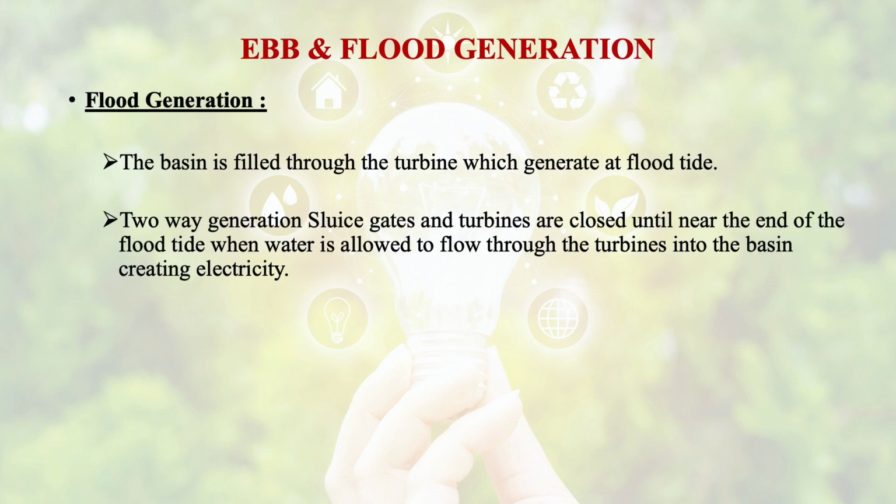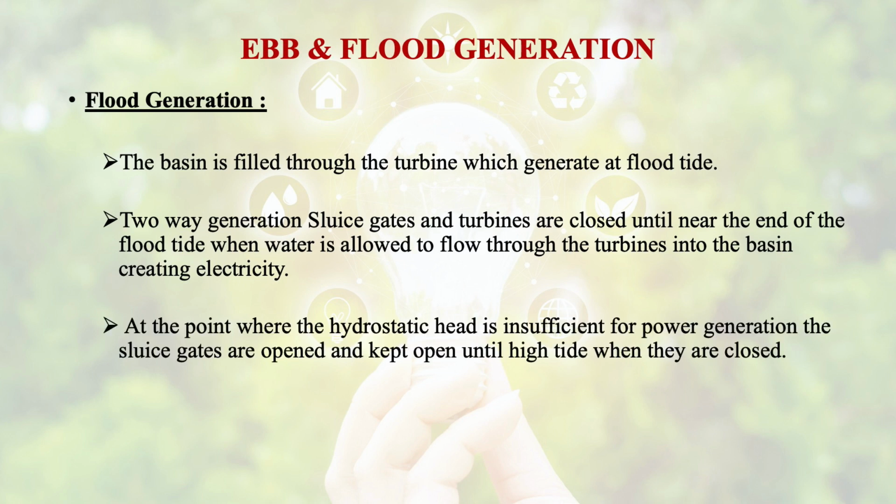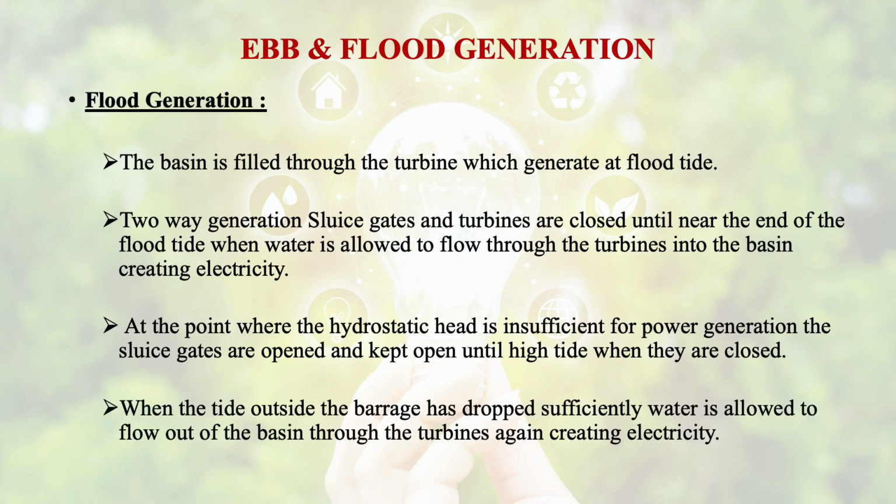Two-way generation: sluice gates and turbines are closed until near the end of the flood tide, when water is allowed to flow through the turbines into the basin, creating electricity. At the point where the hydrostatic head is insufficient for power generation, the sluice gates are opened and kept open until high tide, when they are closed. When the tide outside the barrage has dropped sufficiently, water is allowed to flow out of the basin through the turbines, again creating electricity. Then comes the double basin system.